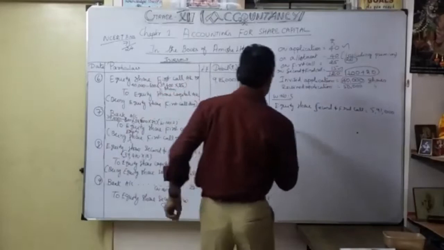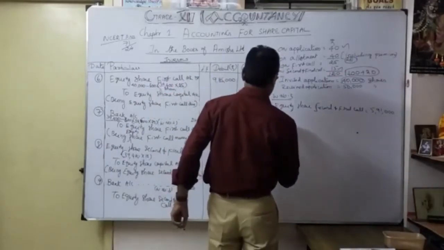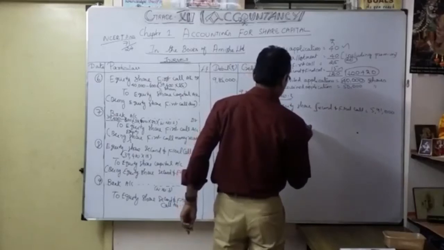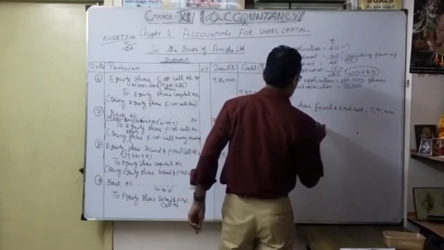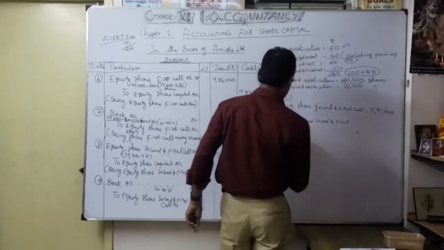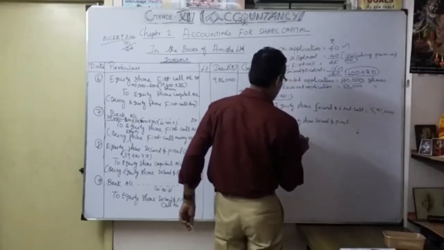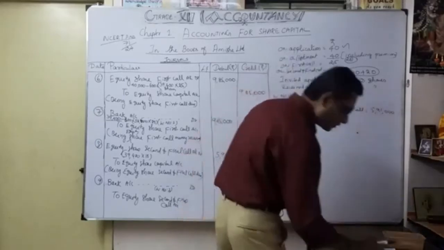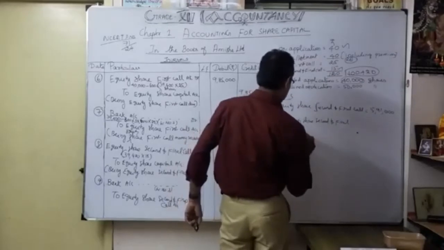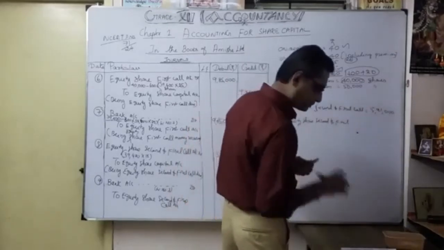Less, equity share second and final call due by whom? Ashmita. Final call due by Ashmita.